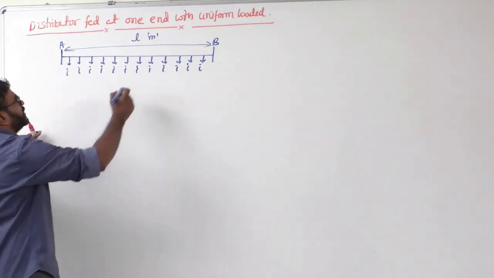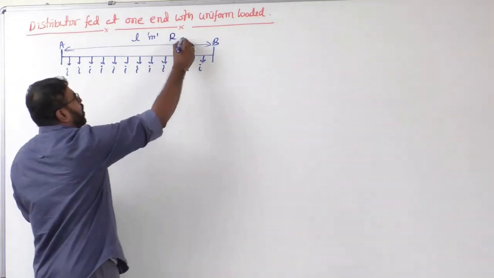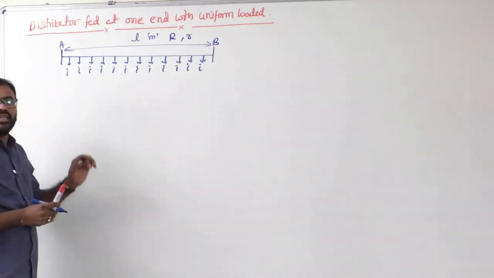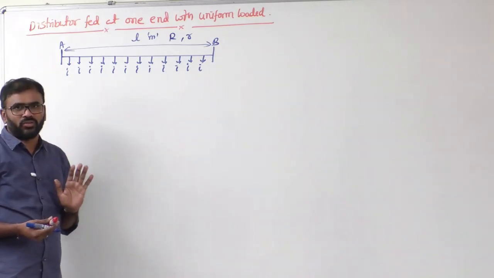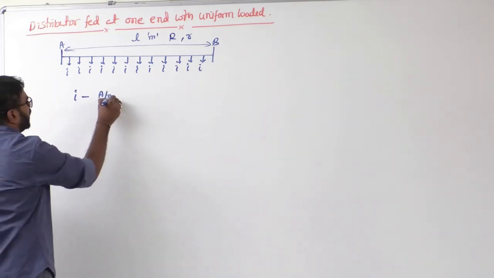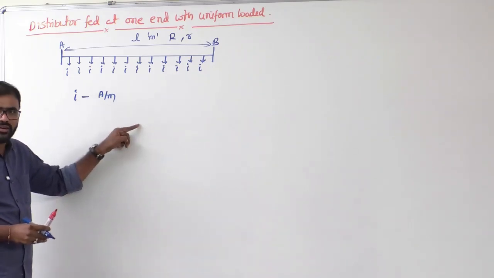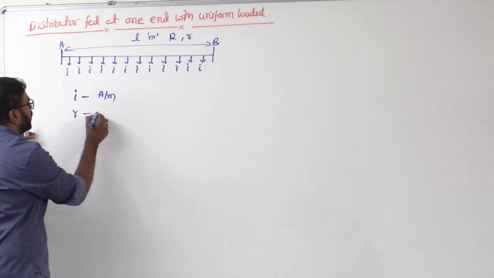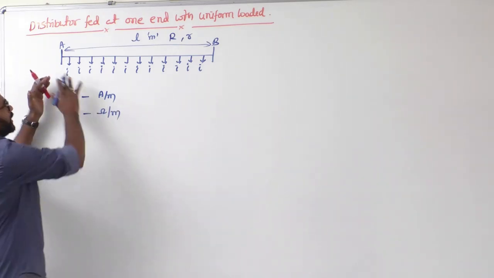The total resistance is, let's say, R. Clear? Now I can say small r. Small r indicates the resistance per unit run. Nothing wrong to say resistance per meter length. So I has the units ampere per meter, the current drawn by the load per unit run. Small r has the units of ohms per meter. Clear?